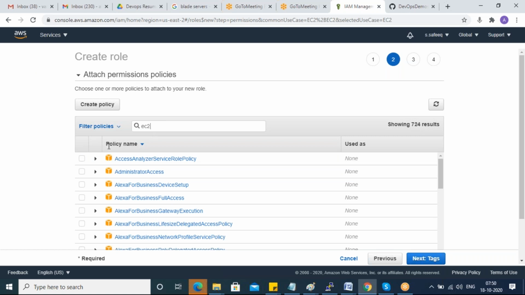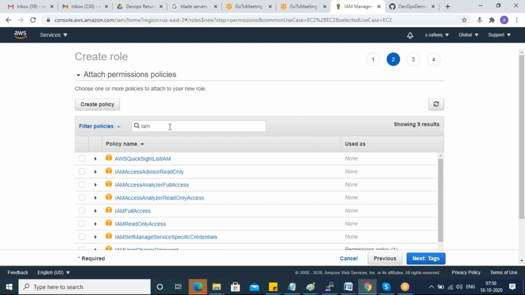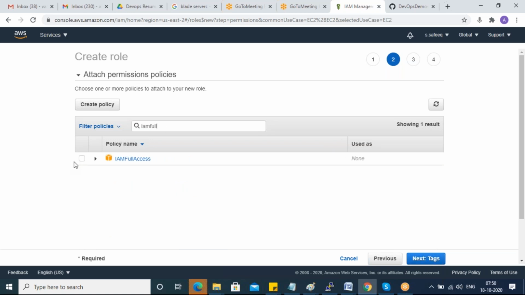So I'm giving some permissions to this role, guys. EC2 full access, so that my kOps master will connect to the AWS account and be able to create EC2 services. Again, it needs IAM full access because my kOps master, my Kubernetes servers, need some roles.